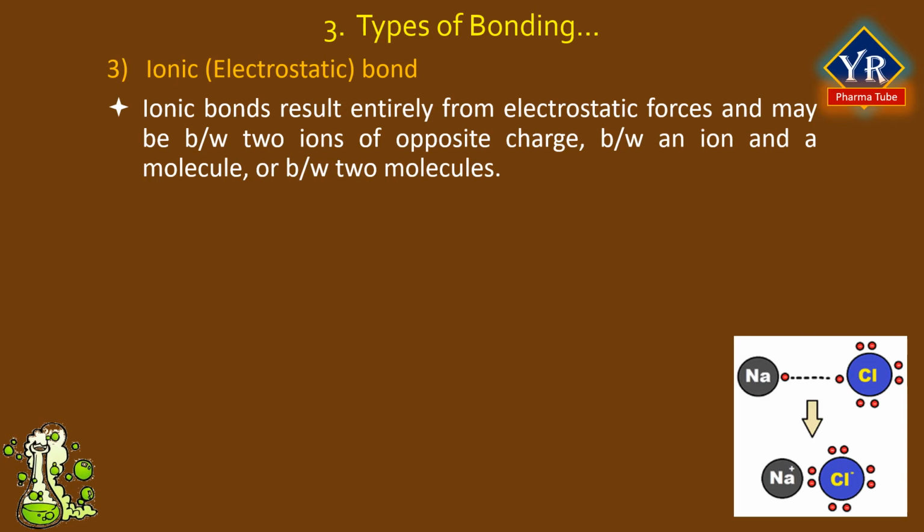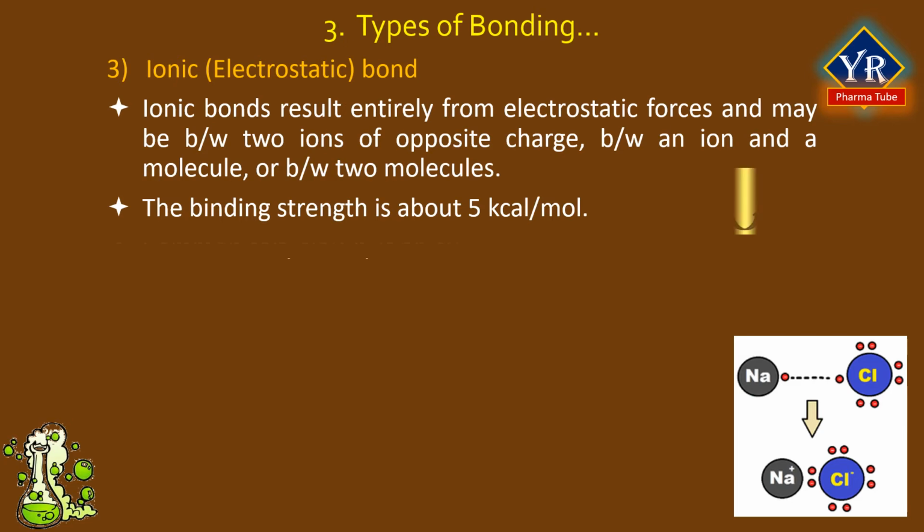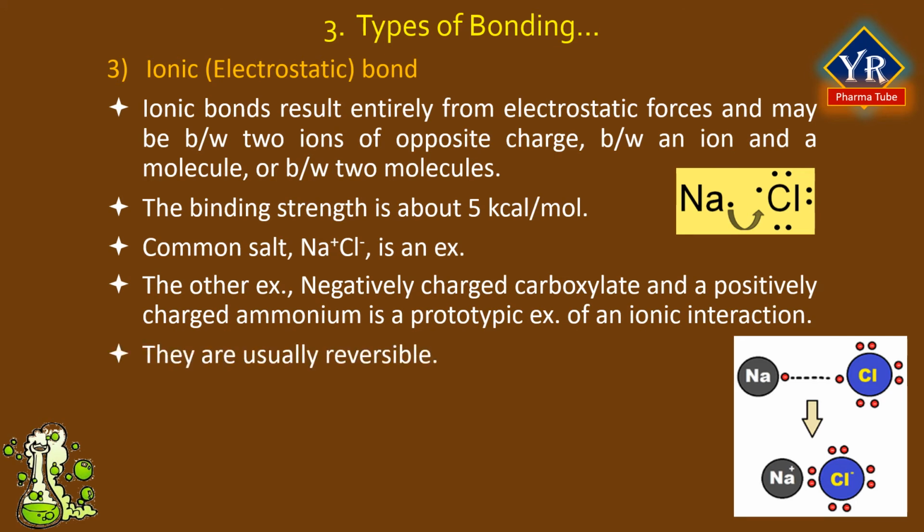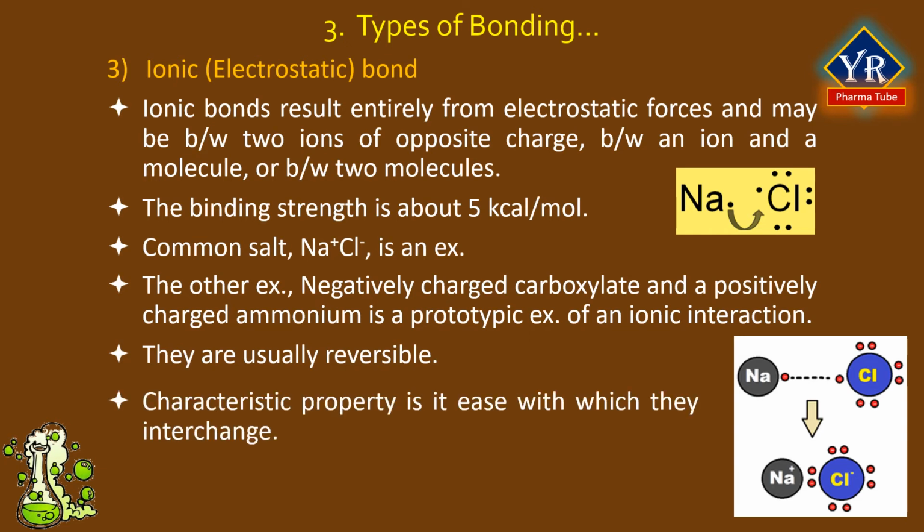Electrostatic bonds result entirely from the electrostatic forces and may be between two ions of opposite charge, between an ion and a molecule, or between two molecules. The bond between two ionic species is an ionic bond that exerts a binding strength of about 5 kilocalories per mole. Common salt NaCl is an example. The other example, a negatively charged carboxylate and a positively charged ammonium, is a prototype example of an ionic interaction.